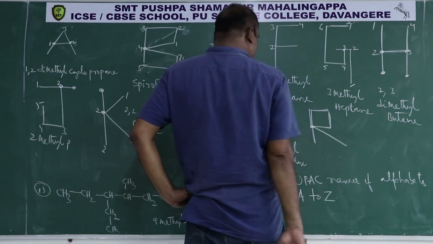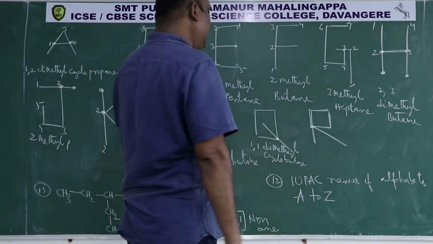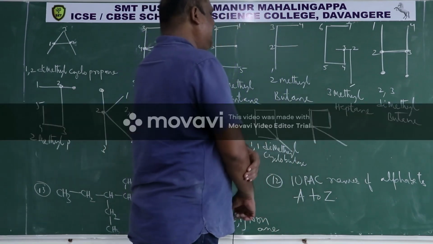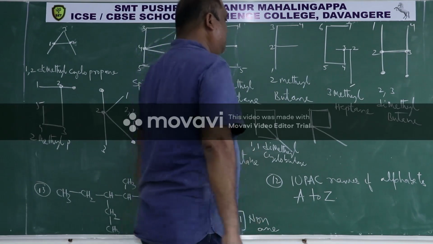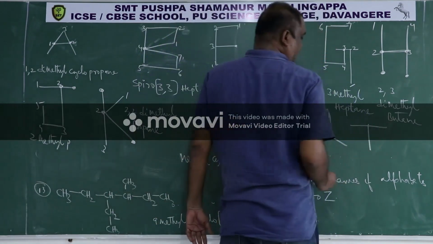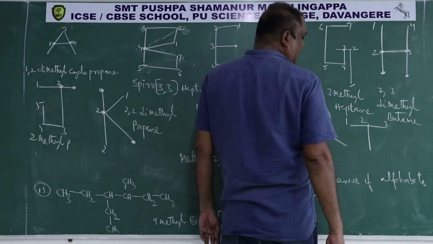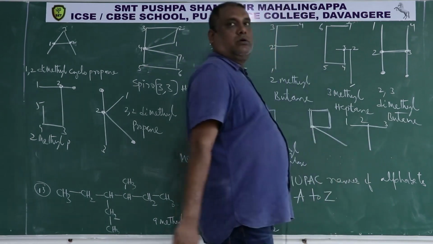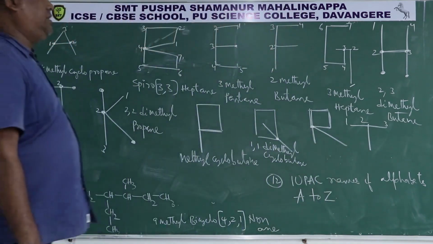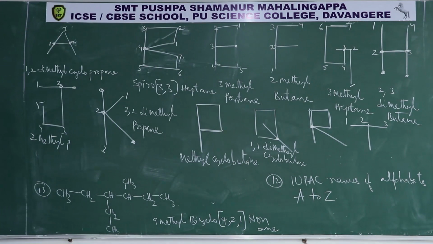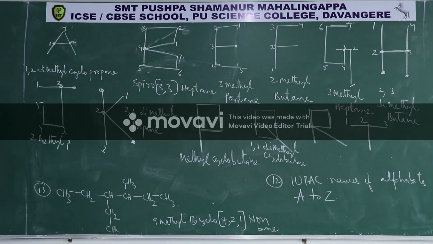This is 1,1-dimethylcyclobutane, Q and R. S is easy. Then T. This is T. Then 1, 2, 3. Then this becomes 2-methylpropane. Then U is easy. V, W, X, Y and Z. This is A to Z.